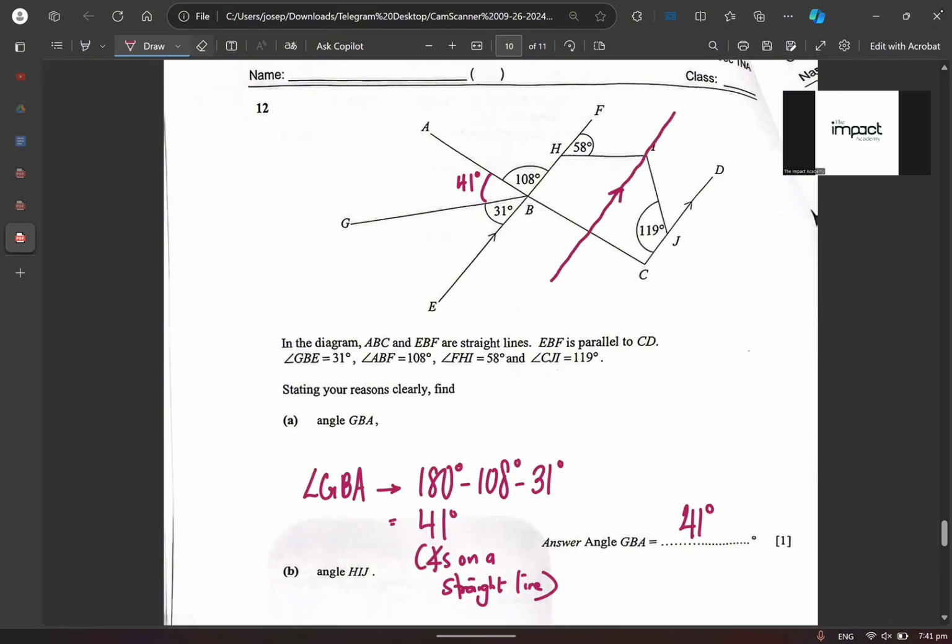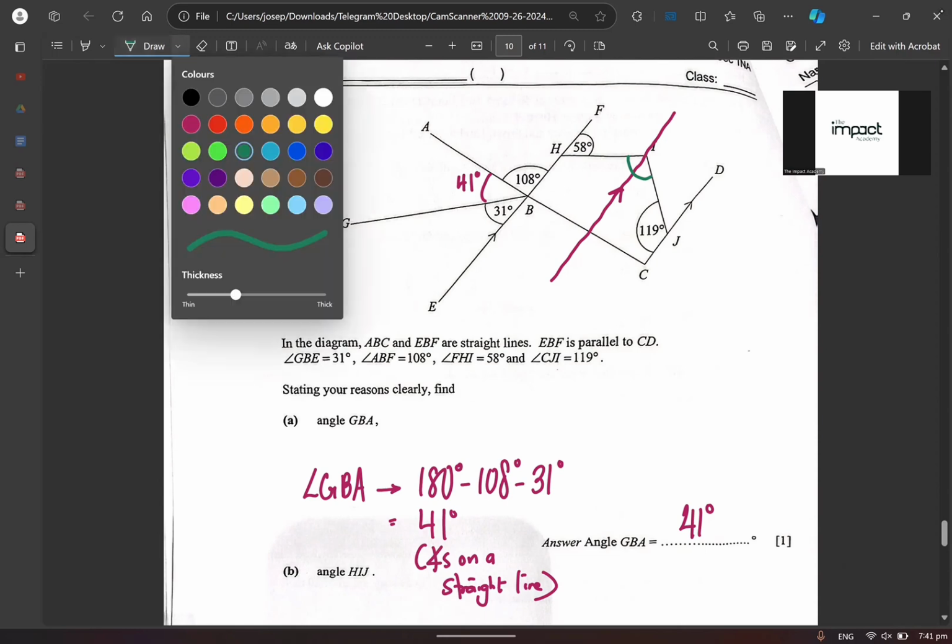H-I-J. Where is H-I-J? H-I-J is this entire thing over here. Did they say reflex? If they never say, then it has to be the one inside. You agree or disagree? Yes, because they never say. Okay, it's the one inside. Very good.